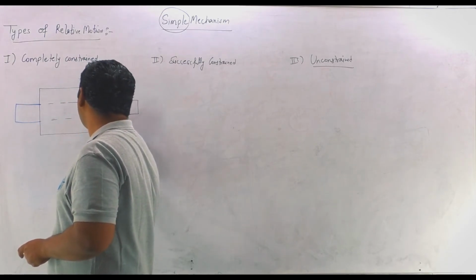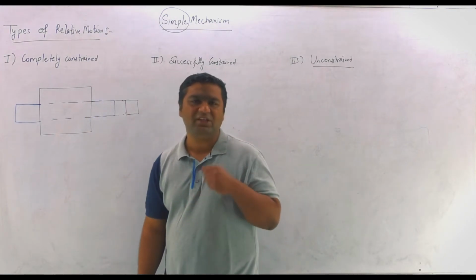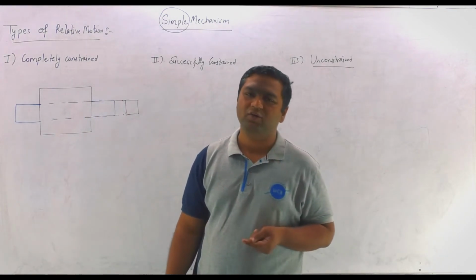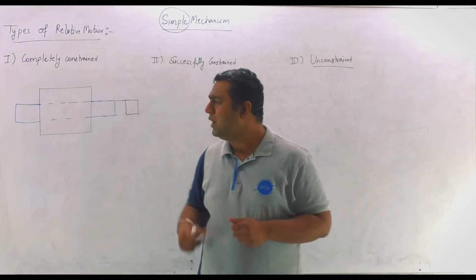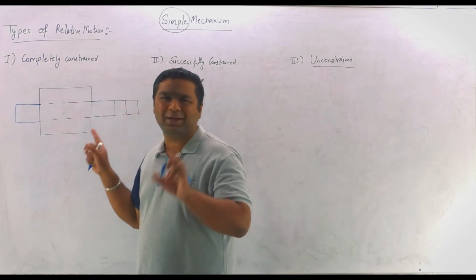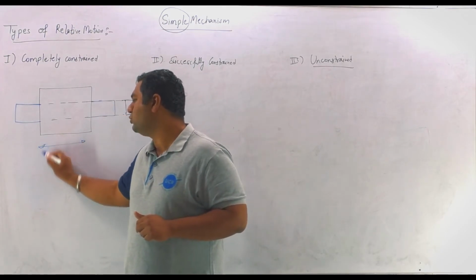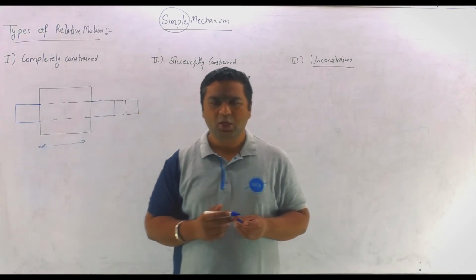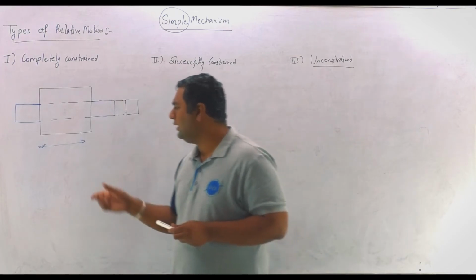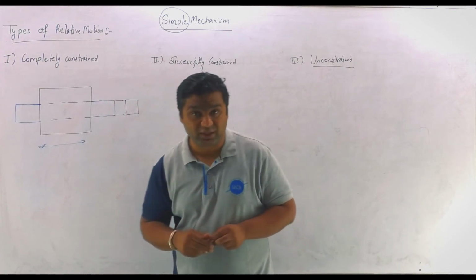If a square shaft is in a square hole, then my dear, you know, when a shaft is present in a hole, there are two kinds of possibilities of motion. One is rotation, the other is reciprocation. But a square shaft in a square hole cannot rotate. So my dear, out of two, only one motion is possible, that is reciprocation. Rotation is not possible. When rotation is not possible and only reciprocation is possible, such kind of motion is completely constrained motion.